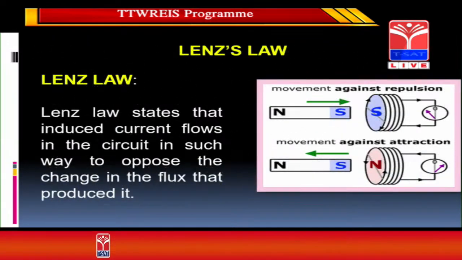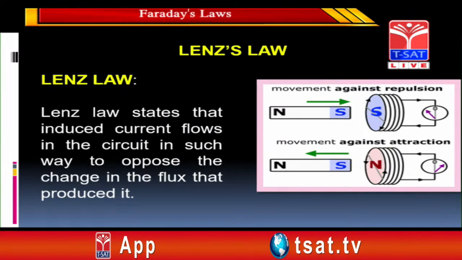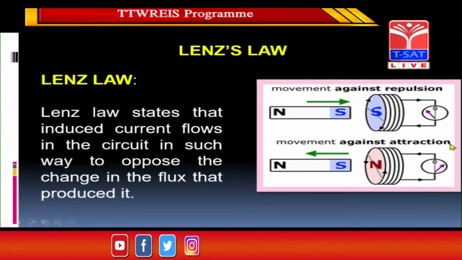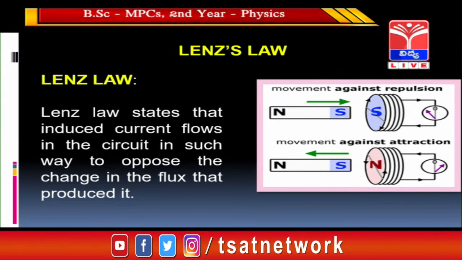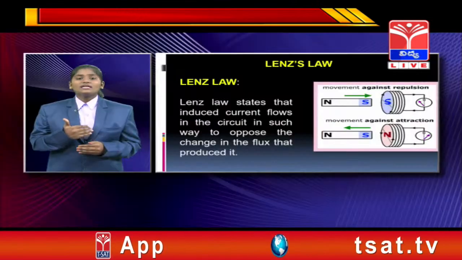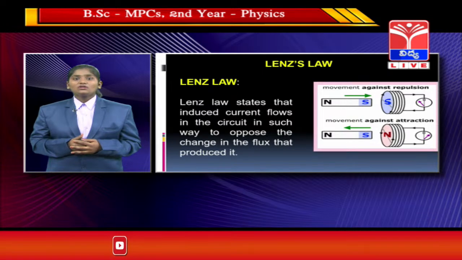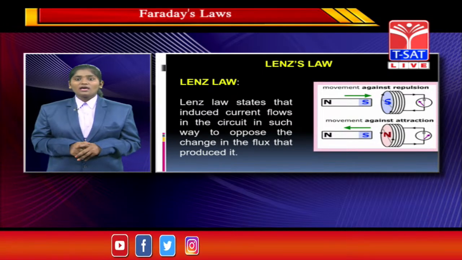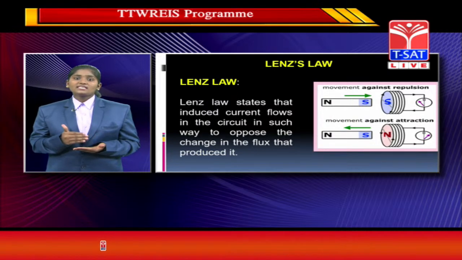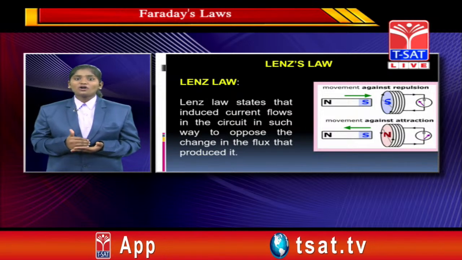If we take the magnet, first we see a repulsion, and second we see a movement against attraction. So when the magnet is moving away from the coil, the magnetic lines of force in the coil are decreasing, but there is an inducement of EMF, an inducement of electromotive force, and hence there is an inducement of a south pole, and there is an attraction to the south pole because of the decrease and the inducement of current.